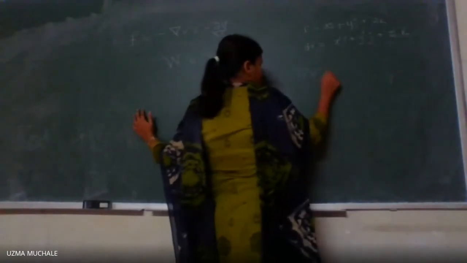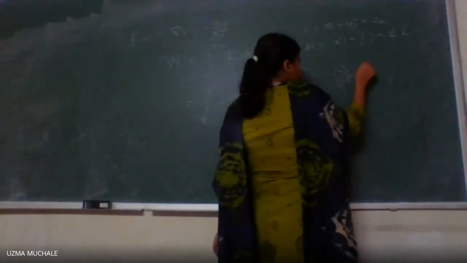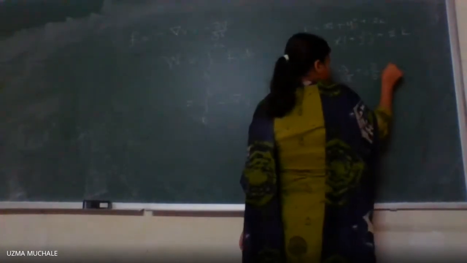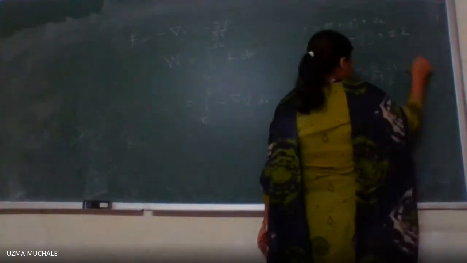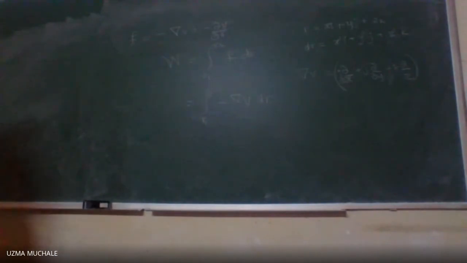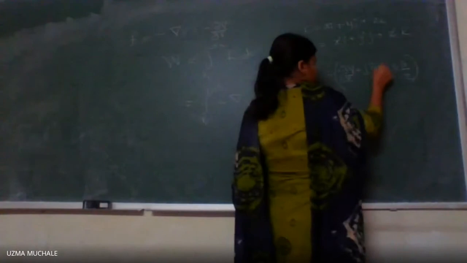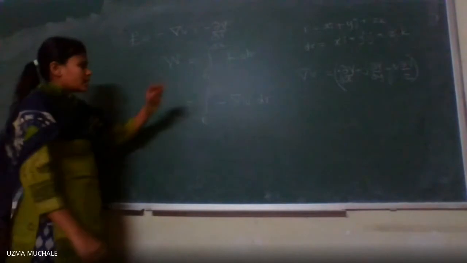So what is del V? We have written just now what del V is. It is nothing but i times dou by dou x plus j times dou by dou y plus k times dou by dou z, into V. What is V here? V is any vector given to us, that is del into some V. So let me write that directly: i times dou V by dou x, j times dou V by dou y and k times dou V by dou z. Right. So we are ready with these terms.